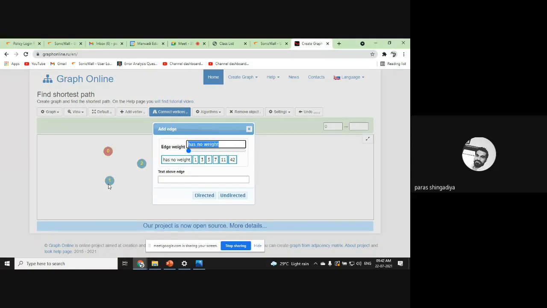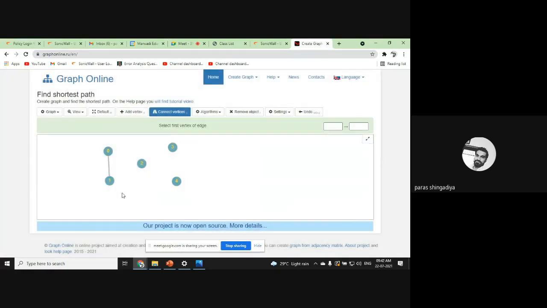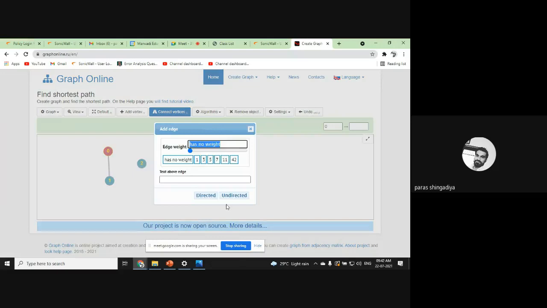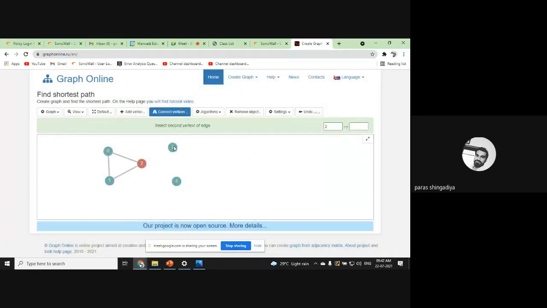So you'll get one of the options, edge, clear, and there is a weight. In the traveling salesman problem we have the distance, so that is called the weight, clear. Now there is no weight here, so let's move on with no weight, and we just prefer the undirected, clear. So 0, 1 is now connected. Then connect 0 and 2, okay, 0, 1 and 2, 2 and 3, then 3 and 4, and 2 and 4.